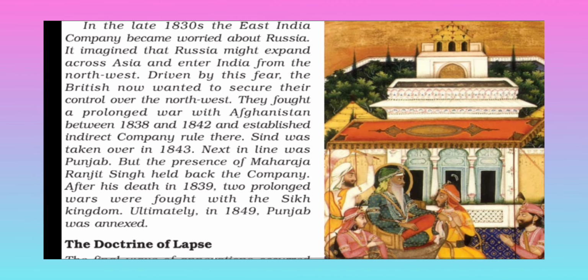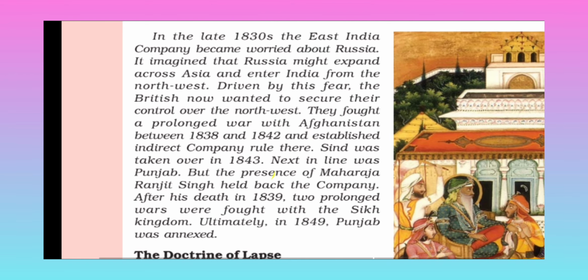Paramountcy means the British are superior and we have to follow. If they are coming to annex any king's kingdom, the king has to surrender, otherwise the British will fight a battle with them. That is called the policy of paramountcy.